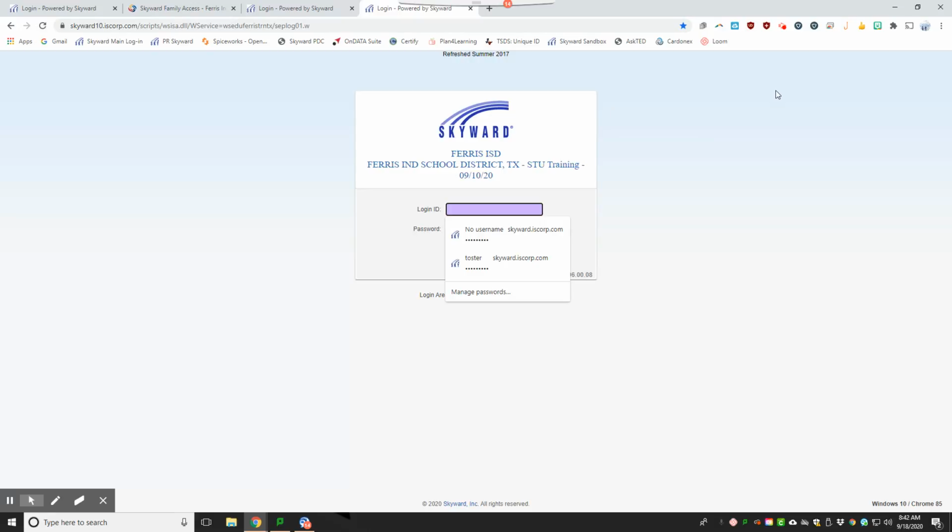Now type in your login ID. If you don't remember your login or password, you can click this option, Forgot Your Login or Password, or contact